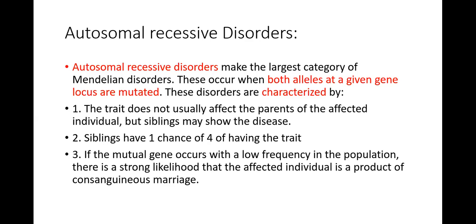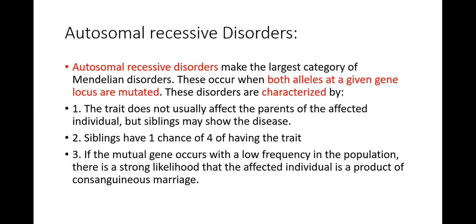Consanguineous marriage is a marriage between first cousins or very close relatives. Both the parents are going to have this gene defect and it's going to be shown in the offspring or their children. So autosomal recessive disorders are seen when both alleles are defective,